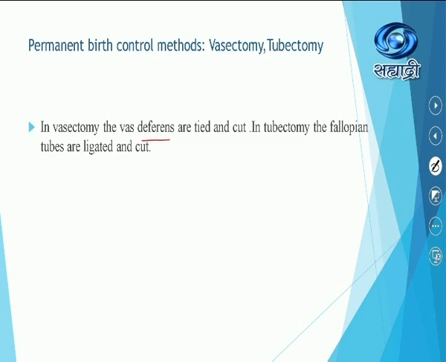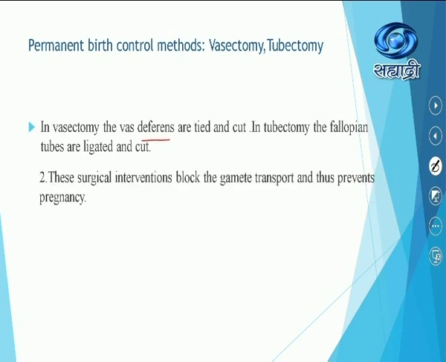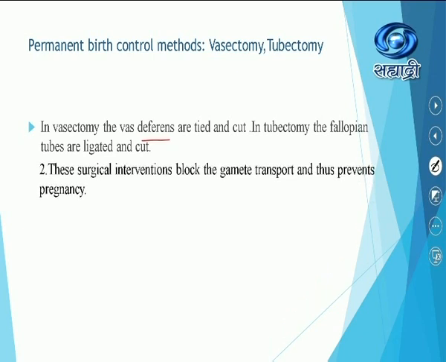Sometimes an analogy type of question is there. Male is to vasectomy, female is to dash. Or vasectomy is to male, tubectomy is to female. Like this type of question may be expected. These surgical interventions block the gamete transport and thus prevent pregnancy. This is the permanent type of technique. Operations म्हणून म्हटलं जातं, family planning operations.